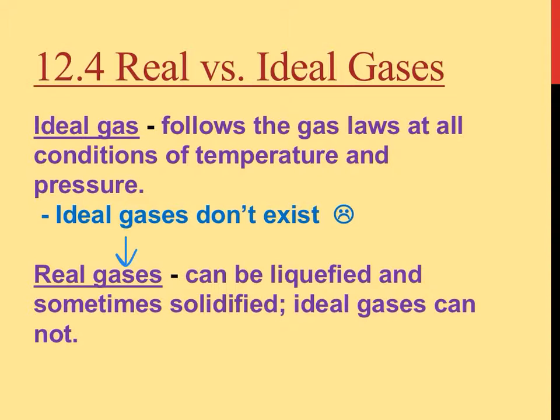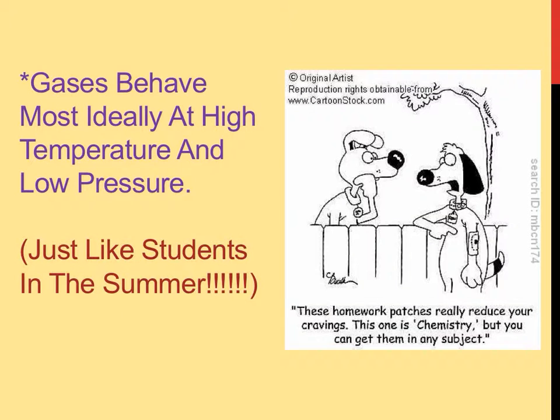With the equations that we have, we could decrease the temperature as low as we wanted to, and it would still be considered a gas, and that just doesn't happen in real life. Gases behave most ideally at temperatures that are high and low pressure, and we like to think about this like us in the summertime. There's not a whole lot of pressure, we're not in school, and we have high temperatures. So gases behave and follow those laws, Boyle's, Charles's, and Gay-Lussac's, more ideally at those conditions.